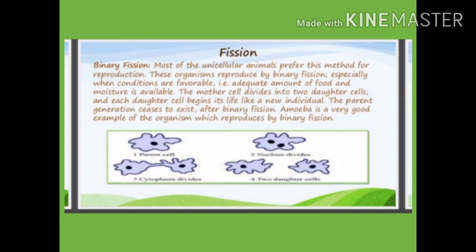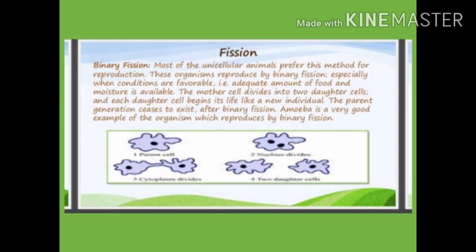Now the next method is fission. Fission is a common method of asexual reproduction in unicellular organisms such as bacteria, yeast, protozoa, etc. It involves the splitting of a parent cell into two or more than two separate daughter cells. Or you can simply think about that it divides into two. When the nucleus divides, all the nuclear material divides and the cell wall also divides, and it forms two daughter nuclei or two daughter cells.